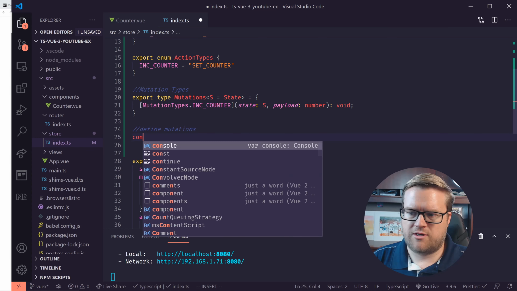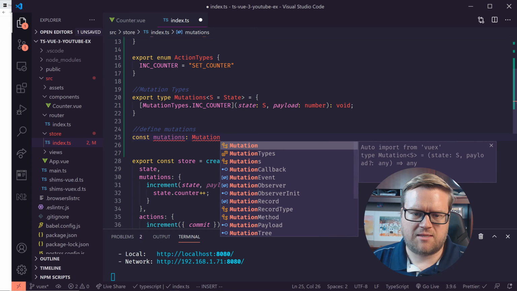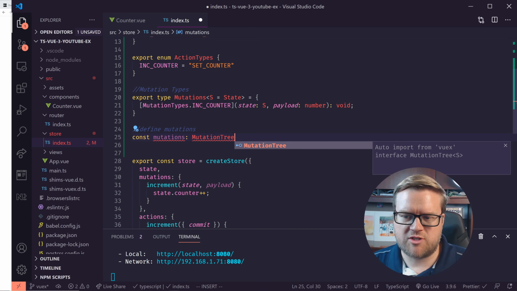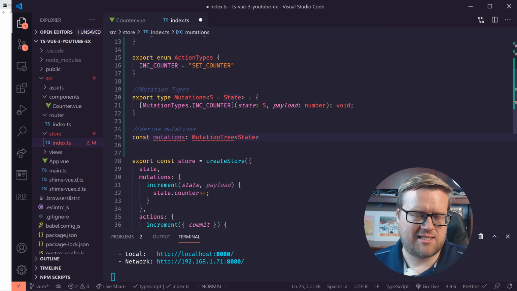So what we're going to do is do const mutations. And now we're going to talk about something you may not have heard before. It's called the mutation tree. And this is a part of Vuex 4. And Vuex 4 essentially defines what a mutation is supposed to look like.